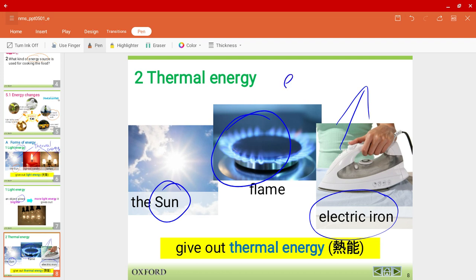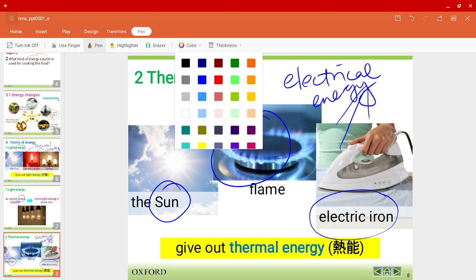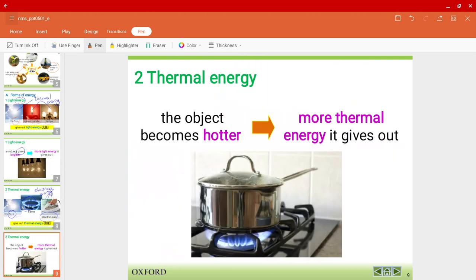Yes, there is also electrical energy. Again, we'll come back to that later on. Next one: when the object becomes hotter, the more thermal energy it is giving out. For example, if you increase the flame level over here, the more thermal energy is given out.